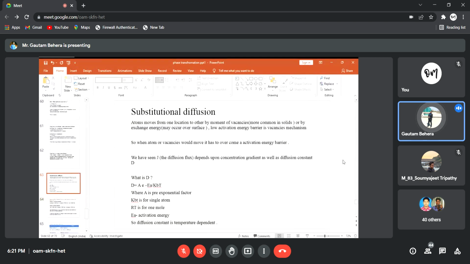Then we can have two types of diffusion, right? You have seen already substitutional solid solution, interstitial solid solution. So on that basis, we can have two kinds of diffusion mechanism. One is called substitutional diffusion mechanism. One is called interstitial diffusion mechanism, right? So substitutional diffusion mechanism, the best example you can give is copper and nickel system.